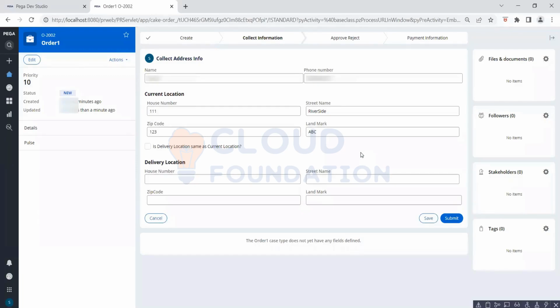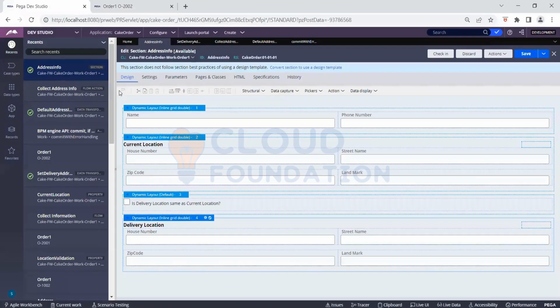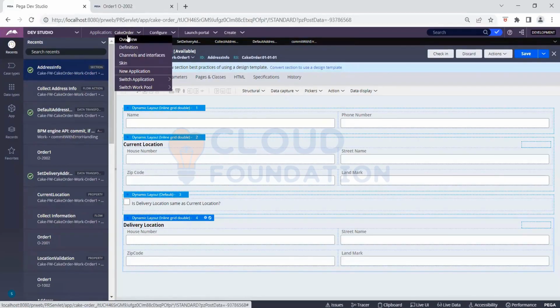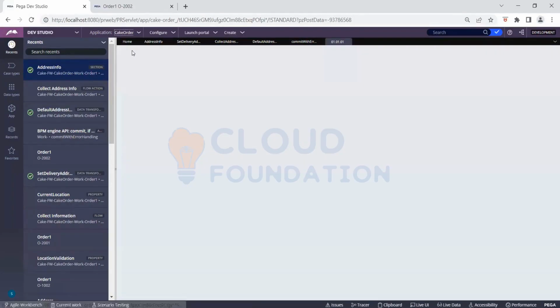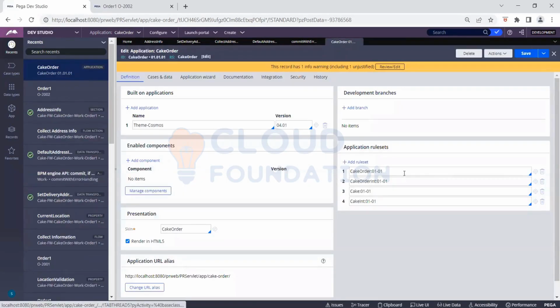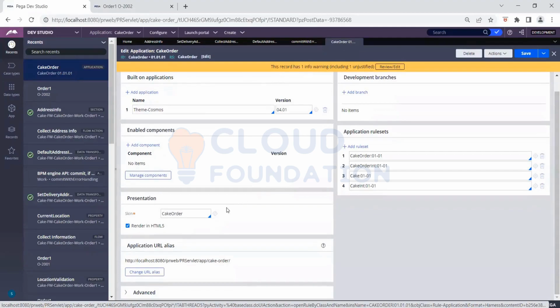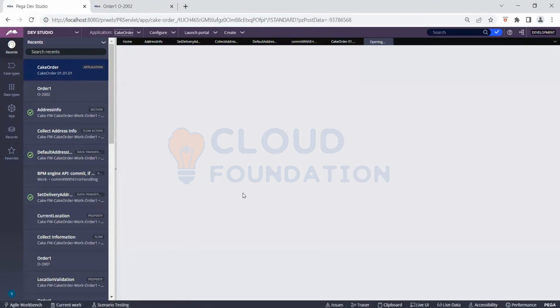Go to the user. Because in the selection only we have select, right? Correct. Click on cake order. Top you have in the header application name is cake order. Click on application definition. Open up skin cake order. Is it opening a cake order?